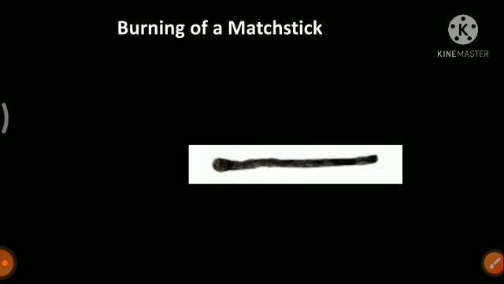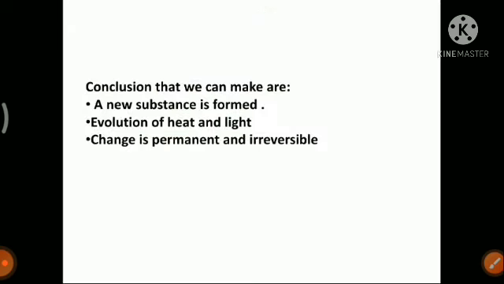So when we burn the matchstick, we get a new substance, and the new substance is the black ash. So burning the matchstick gives us a new substance. This change is also irreversible. Why irreversible? Because once the matchstick is burned completely, you cannot get back the original matchstick from it.